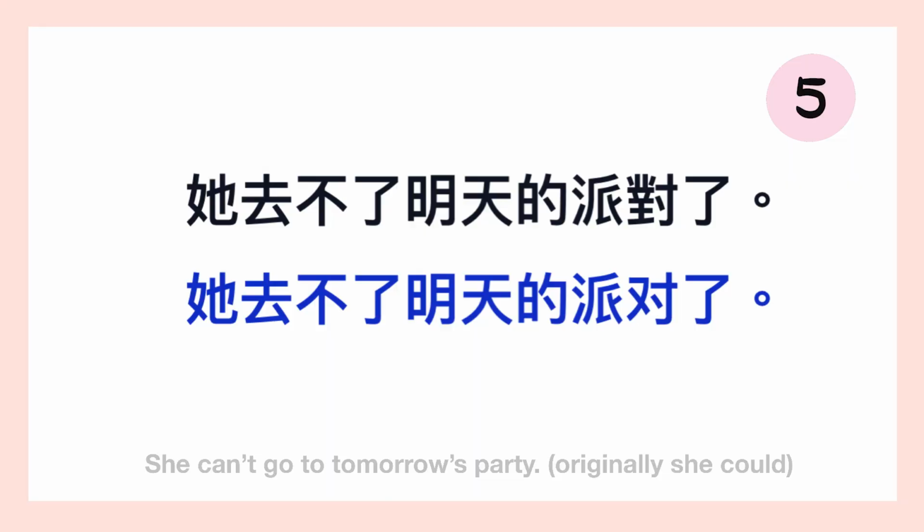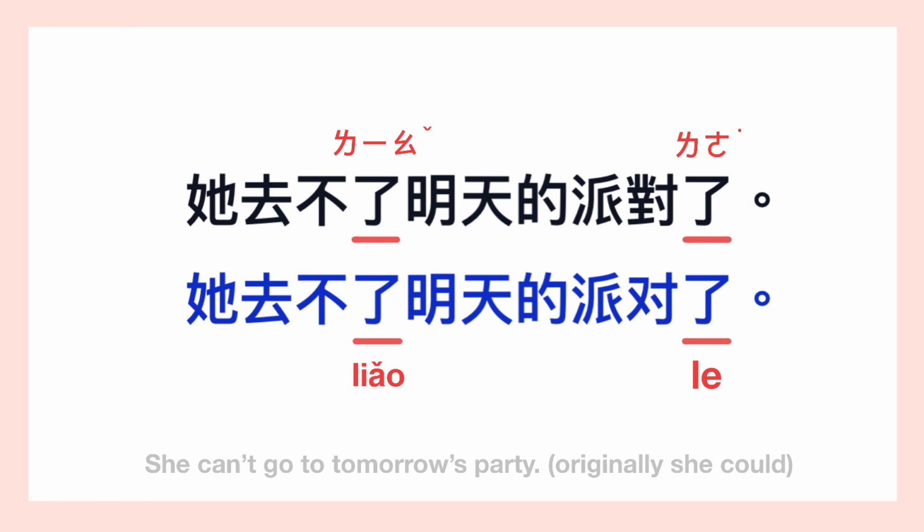Okay, now let's think about how to say the following sentence. 他去不了明天的派对了. Here, the first 了 is combined with 不 to indicate that the action is impossible to realize, so it should be liao. And then the second one is used as a particle added at the end of a sentence, so it should be le. Okay, now let's move on to the next 多音字.